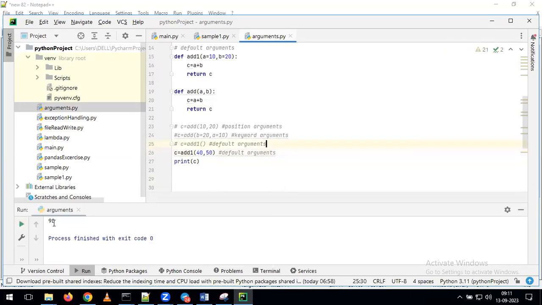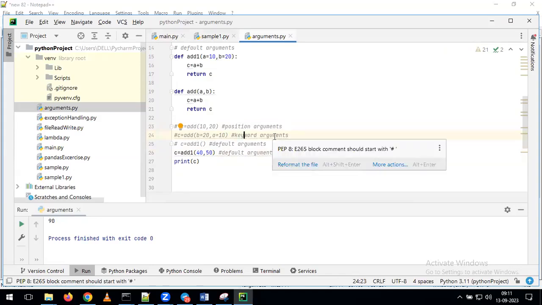What's happening? Simply we are getting the output value of 90. This is the way you need to understand how many ways we can pass the arguments. The first one is positional arguments, where we directly give the values. The second one is keyword arguments. Here I give the variable name and also the value, which we call a keyword argument.